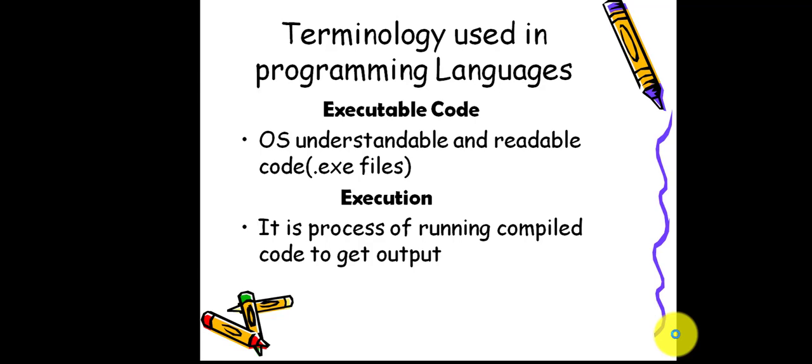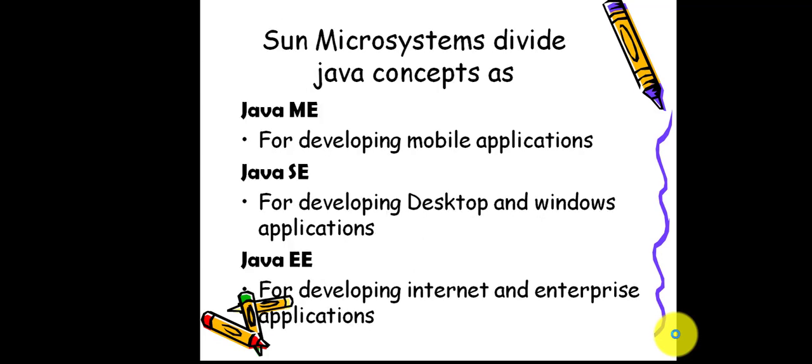That is the executable code. And what is meant by execution? It is the process of running compiled code to get output. These are all the terminologies of programming languages.